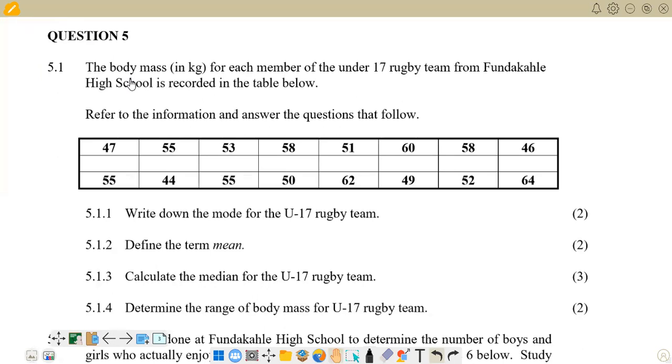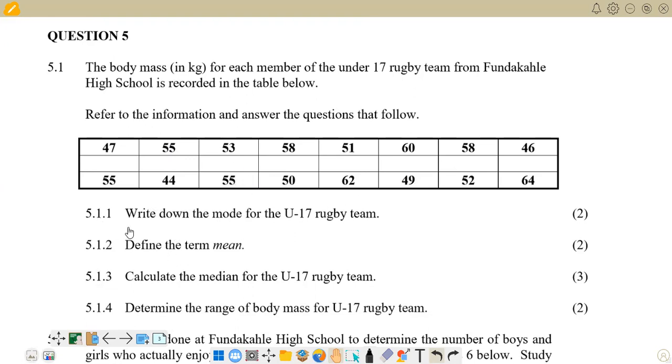This is our question 5, and it reads: the body mass in kg for each member of the under-17 rugby team from Fundakari High School is recorded in the table below. Refer to the information and answer the questions that follow. We are given a table with different body masses in kg, and the frequencies add up to 16. 8 times 2 gives 16, so we have 16 different figures in this table.